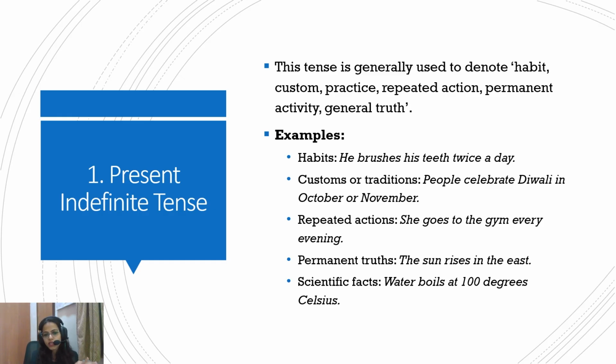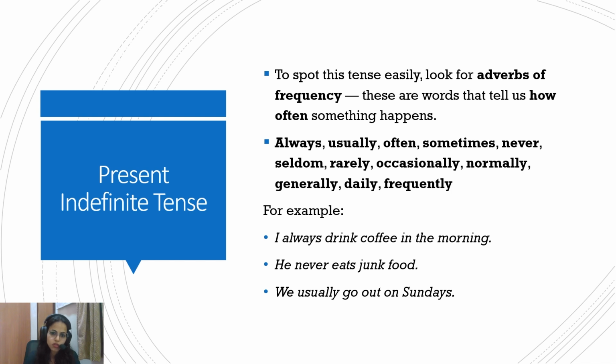They show that this action happens and it's a regular happening. There is some sort of regularity in them. That's why they could be habits or customs or practices, permanent activity or some general truth. So to spot this tense, you can look for the adverb of frequency because, like we discussed, these actions happen on a regular basis, so they are frequently happening actions. We can identify them by the adverb of frequency.